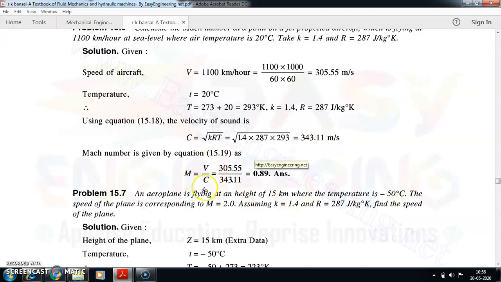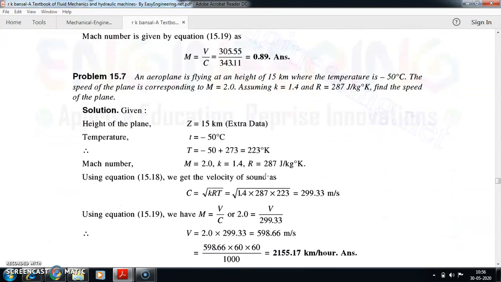So Mach number is V by C. V value is given to you. C value you have just found out. Just do the division. It is 0.89. Based on this Mach number, which is less than 1, the flow is subsonic in nature. Very important. Let us get into the next problem.